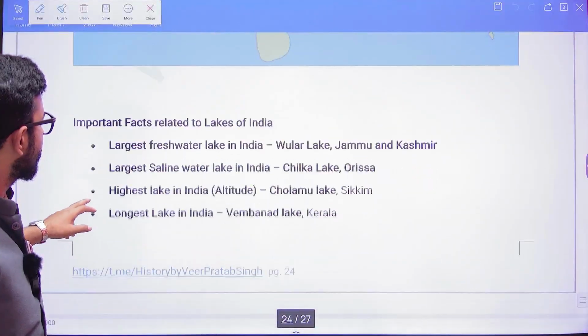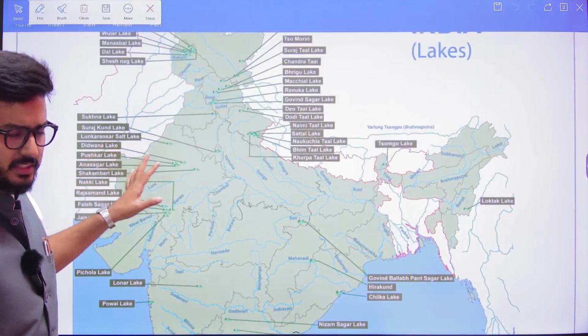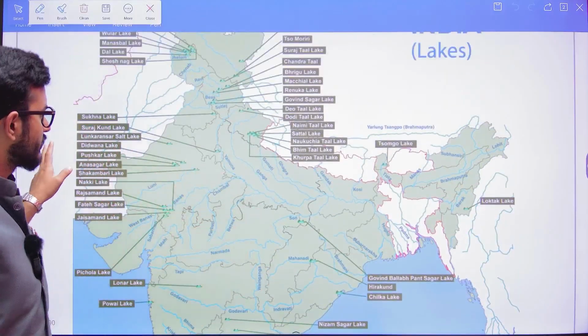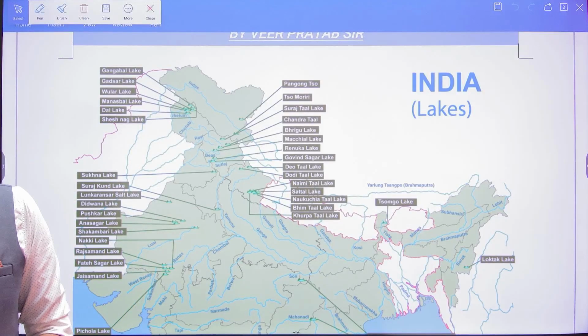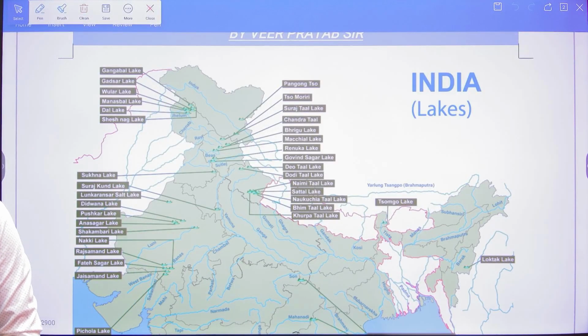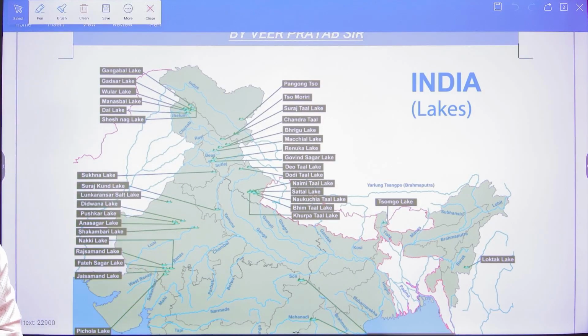Now here, just go through this diagram. I have already uploaded this PDF. Go through this particular diagram and try to grasp the content here. I'm giving you time in between so that you can grasp the content. So grasp the content, my dear friends, grasp it.